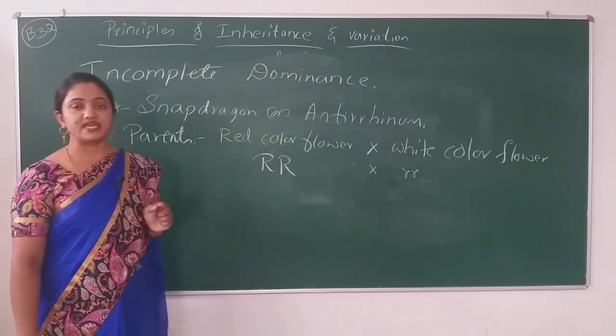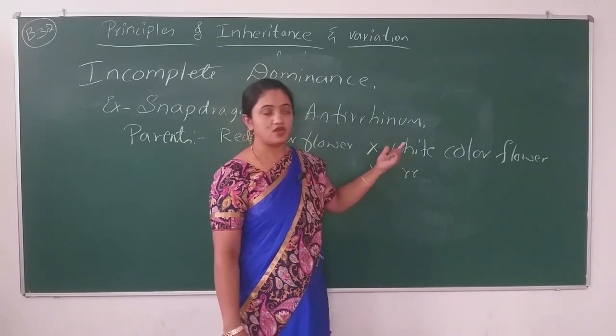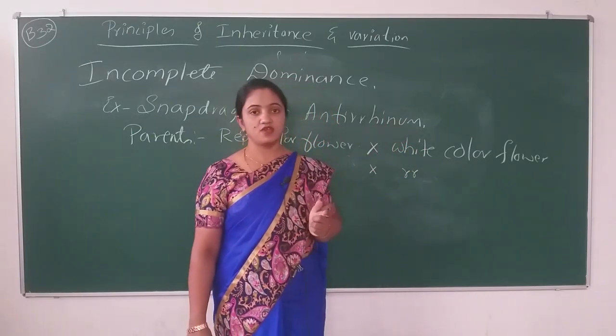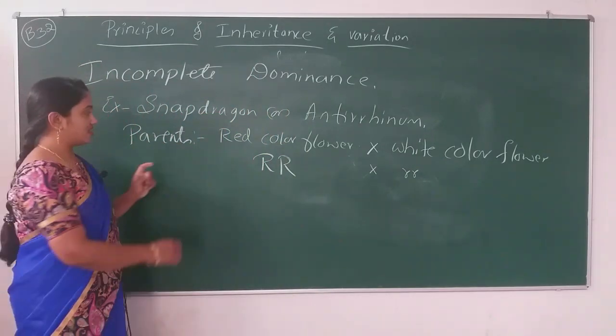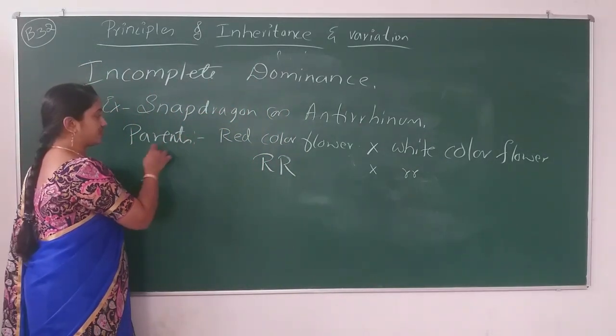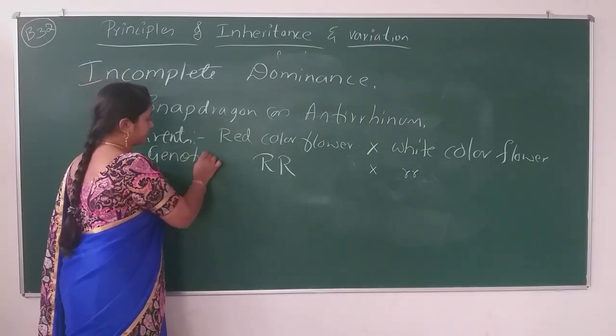Small r indicates the recessive gene, the recessive trait of the plant: white color flower. RR is the red color flower, that is the parent or phenotype, and this will be the genotype.